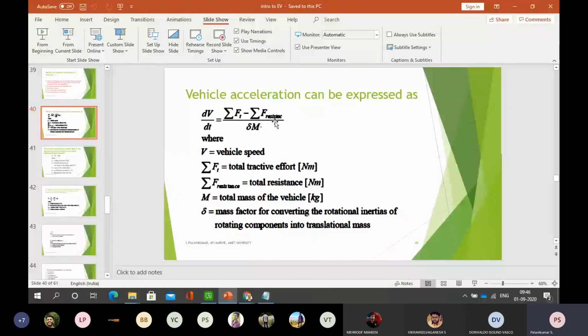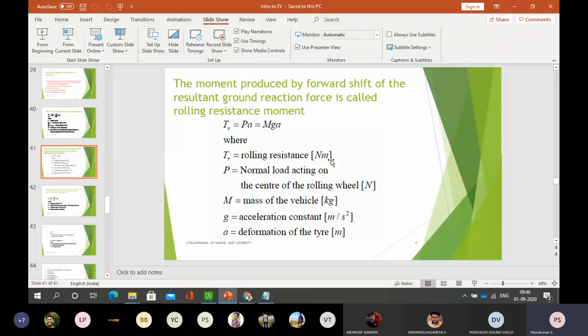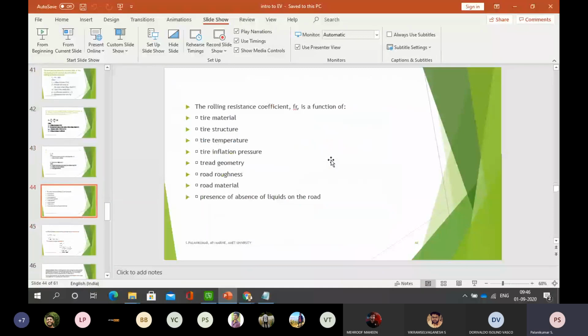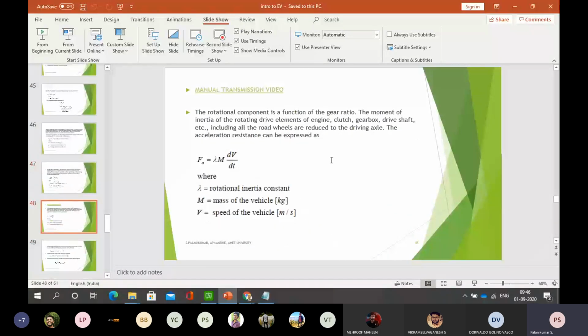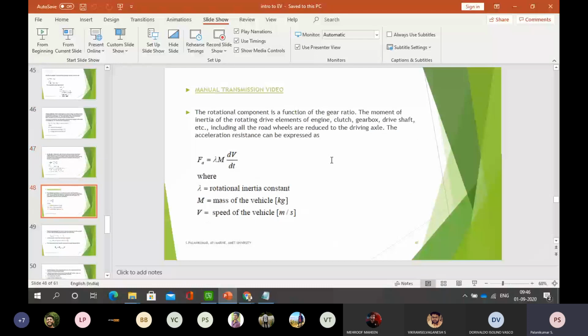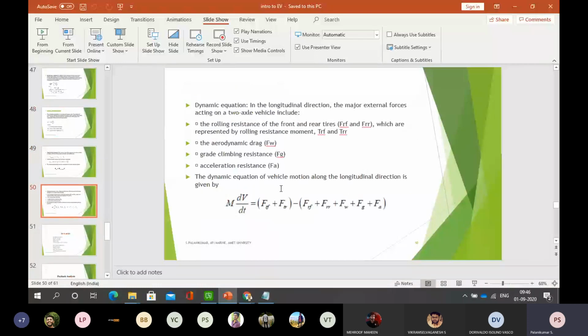Now we have to calculate all the individual resistive forces separately, and that's what we have done. Then we substituted all the expressions in the equation, and I can calculate the dynamic equation of the motion along the longitudinal direction. This is what vehicle dynamics is.